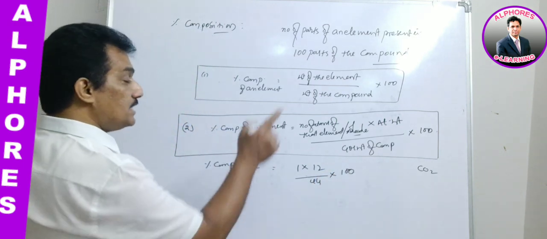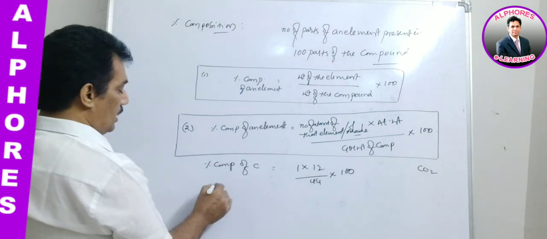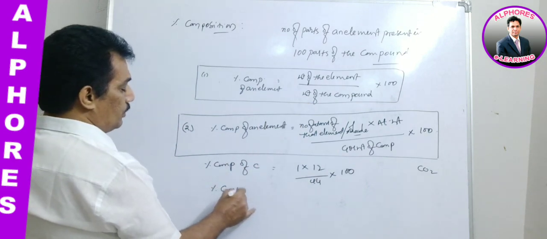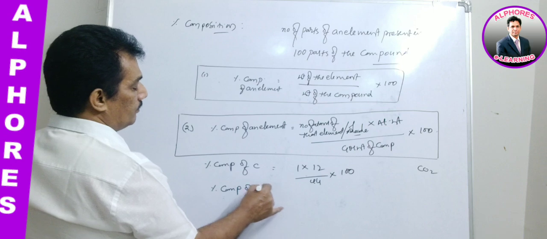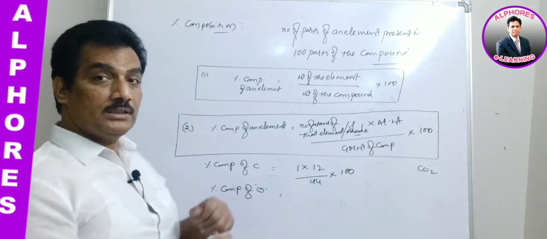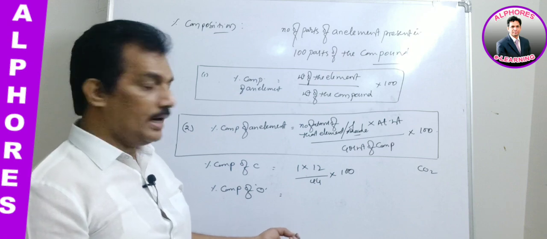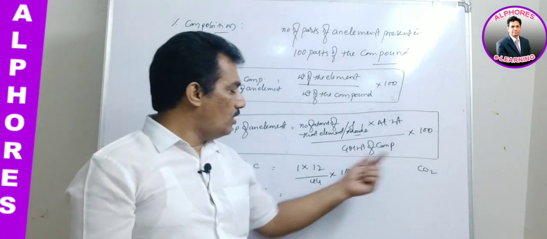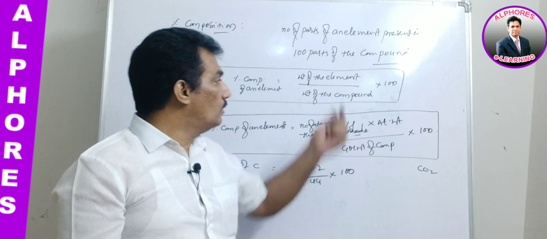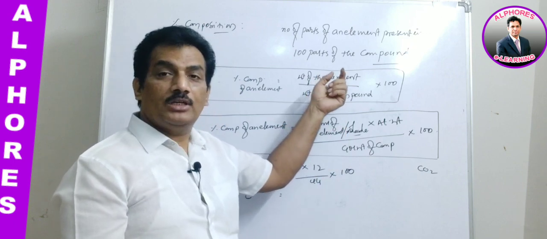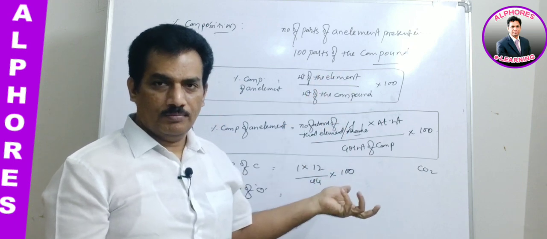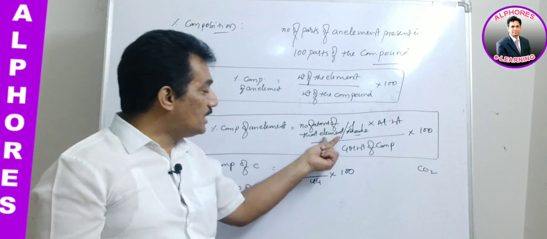And now in the same compound, if they are asking for the percentage composition of oxygen, then how to get it? Can you calculate? Try. In oxygen, first what do we have to get? The weight of that element, which is the weight of oxygen here. And how to get it? The number of atoms of that element.